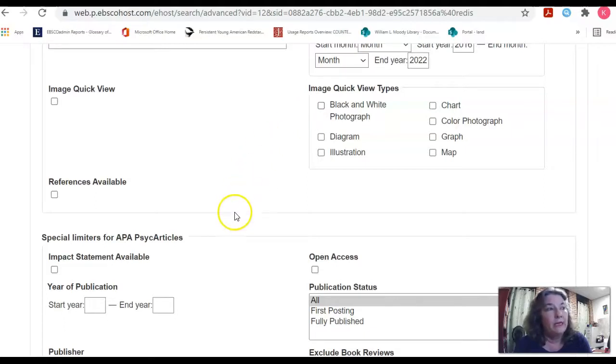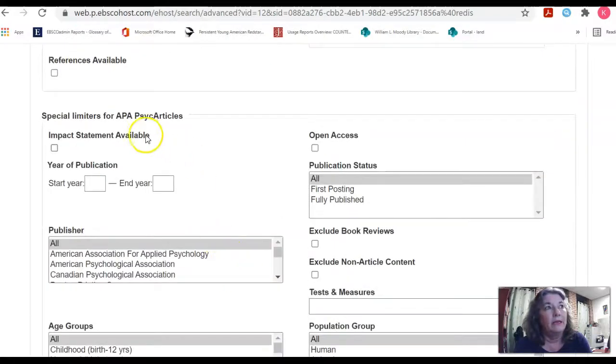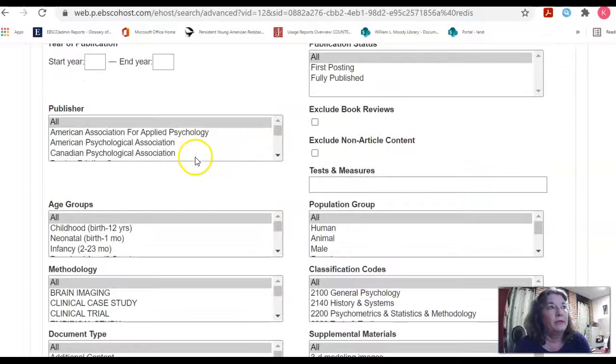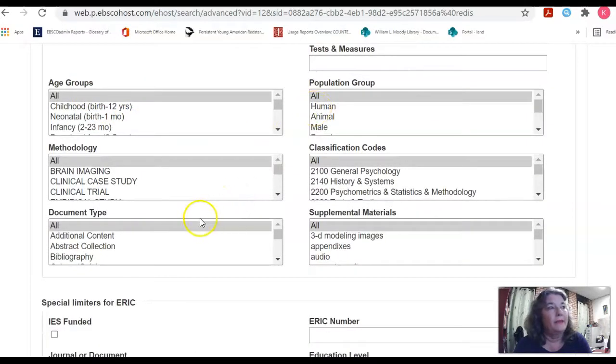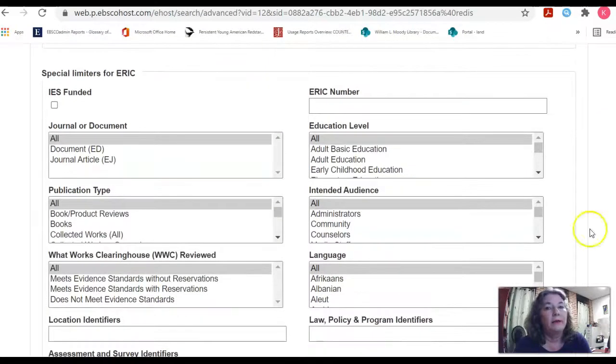But if you scroll down, you'll see that there's special limits for psych articles that aren't in other databases. So this is one reason why you might want to run the searches separately in separate databases. But here you can see all these different choices: age group, methodology, classification codes, population group, and then you come down more, and we'll go down, let's see if it'll let me scroll. Here's the limits for only ERIC, okay? ERIC has some items called ERIC documents.